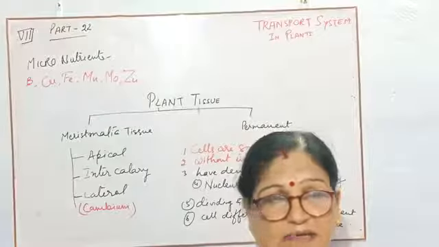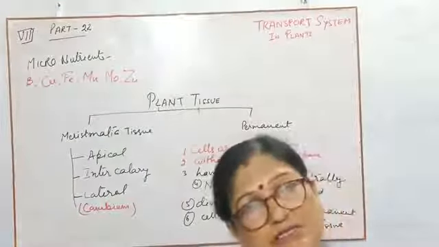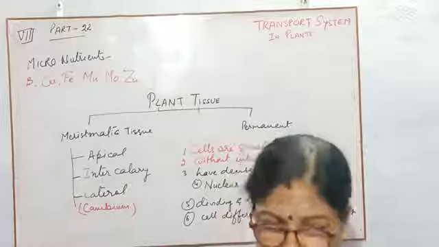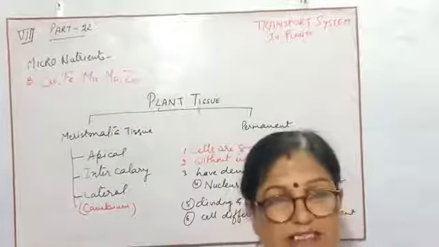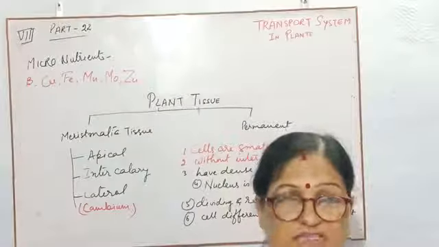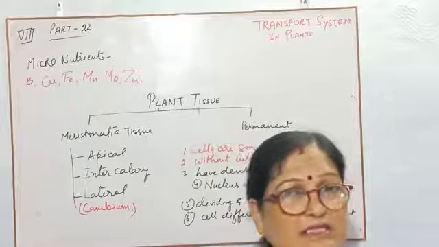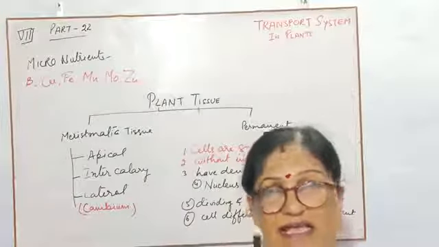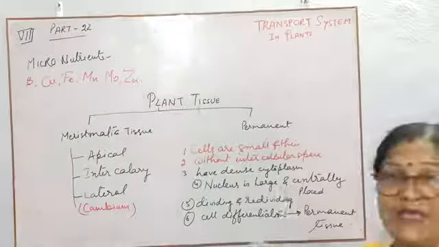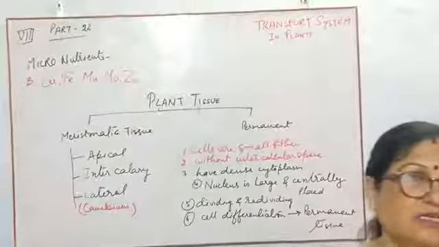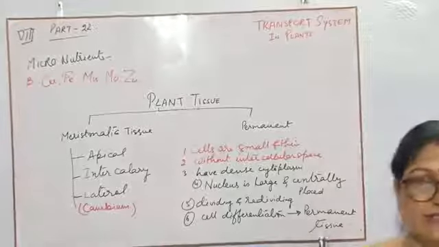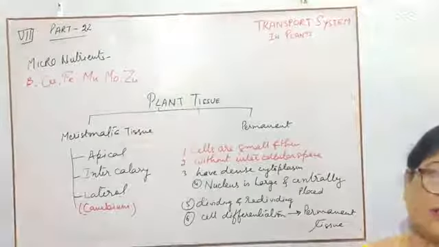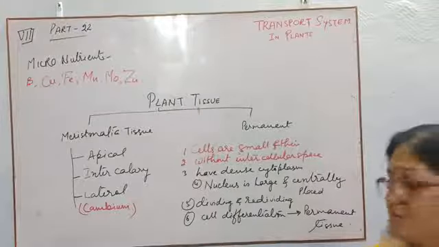Because at that time they have no function to collect water or cell sap and pass it from one cell to another cell. That's why vacuoles are very small in size, and the nucleus is present at the center.